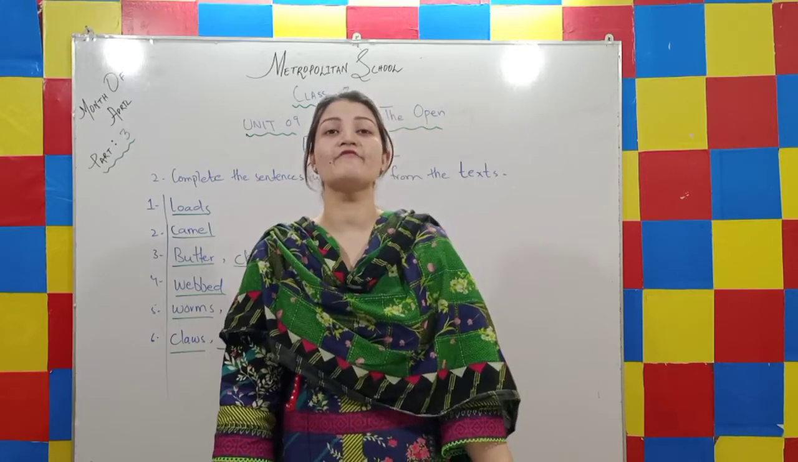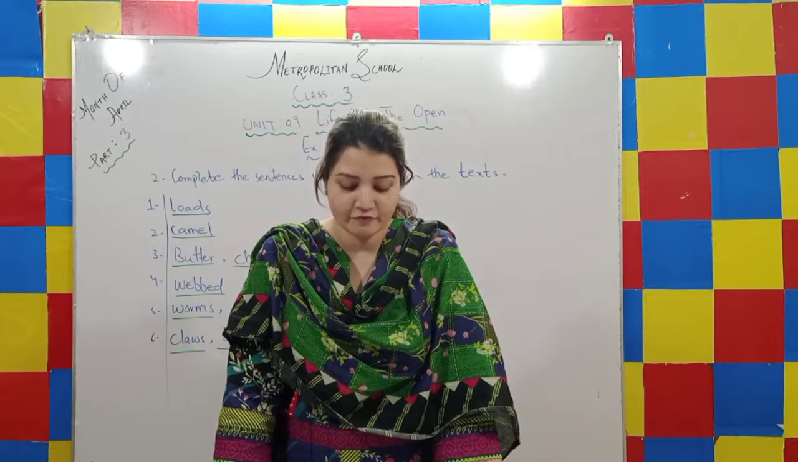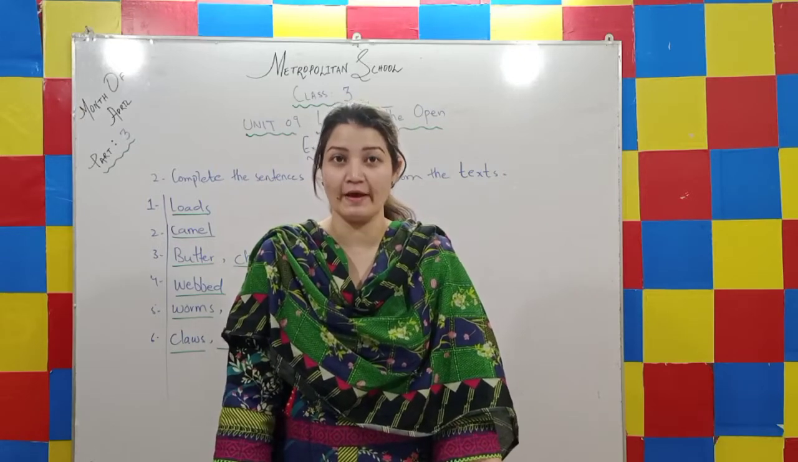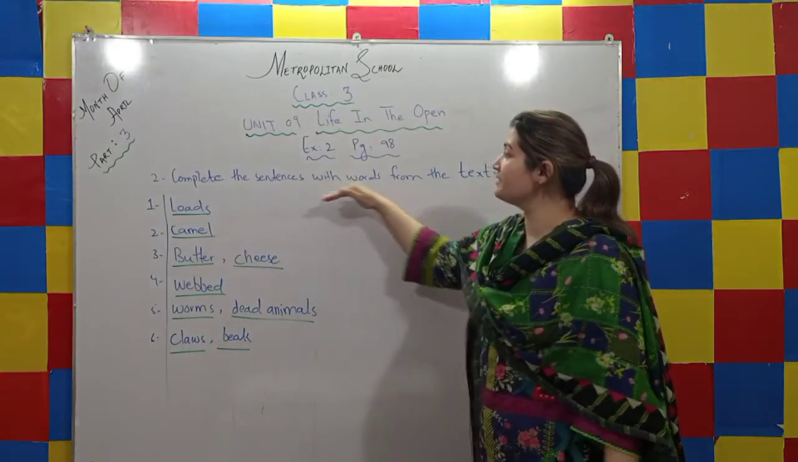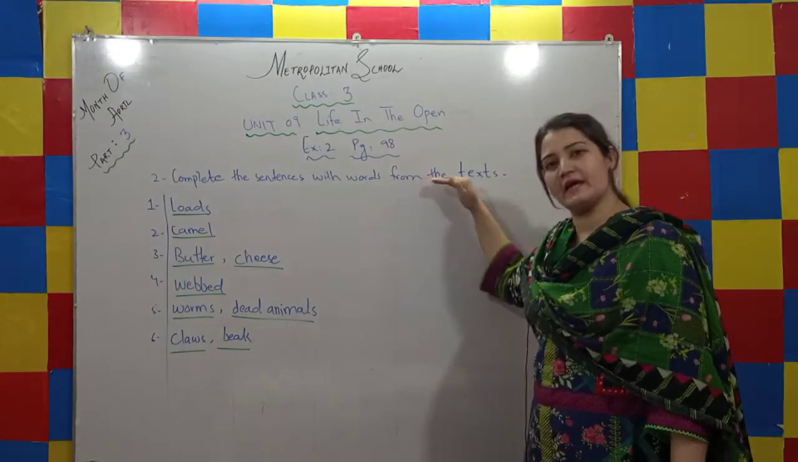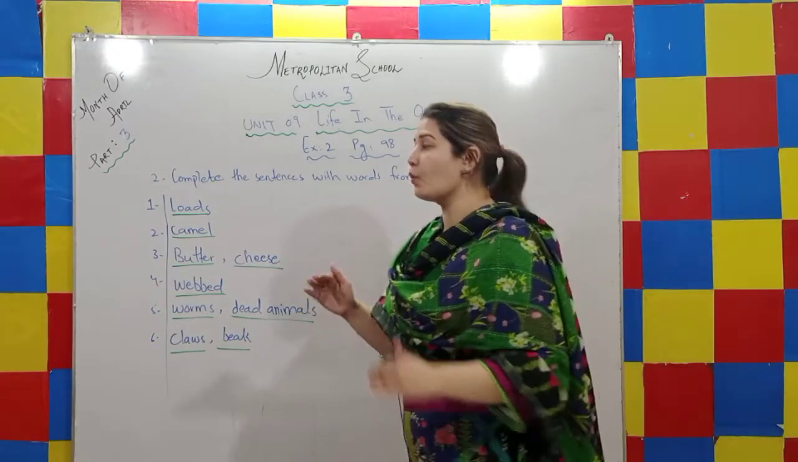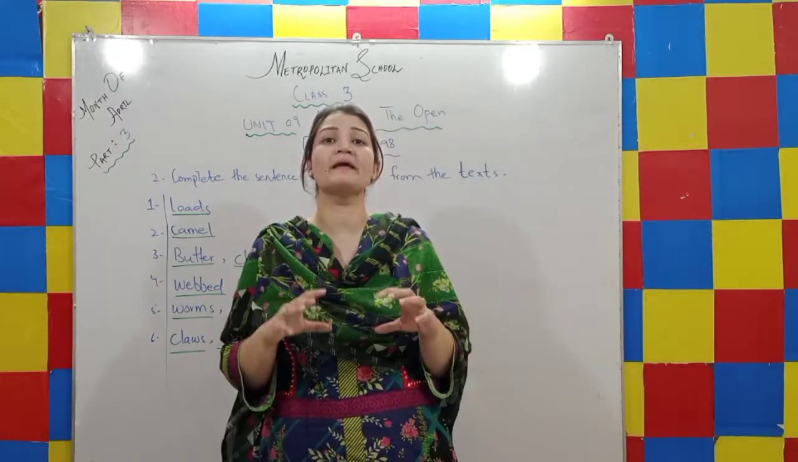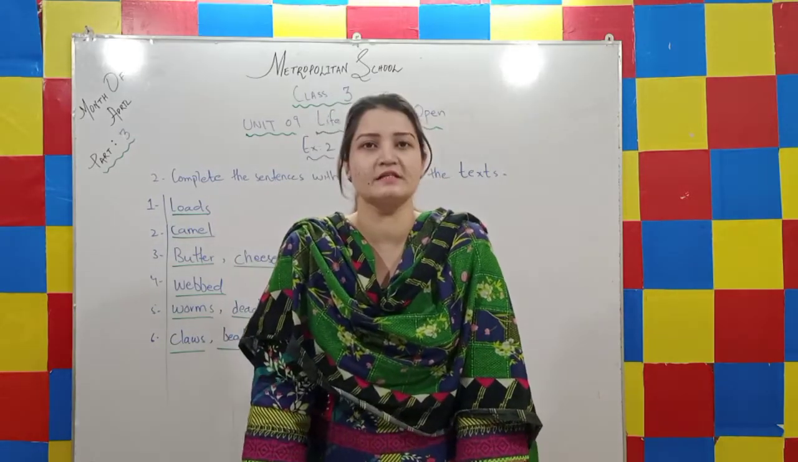Alright kids, so now we have an interesting text exercise, and for that exercise you have to open page number 98 and look for exercise number 2, that is, complete the sentences with words from the text. The text that you have read, the descriptions about the animals, we have to use, and we have to pick out some words to complete these sentences.